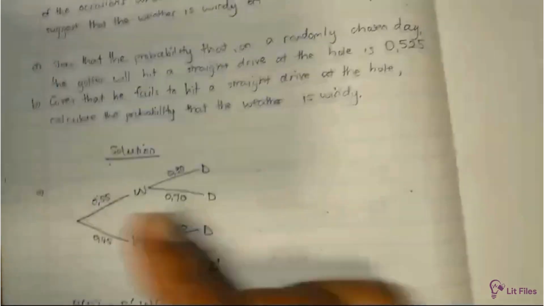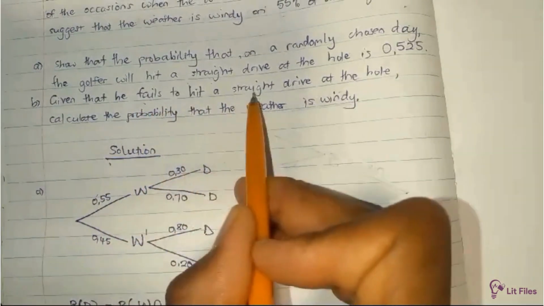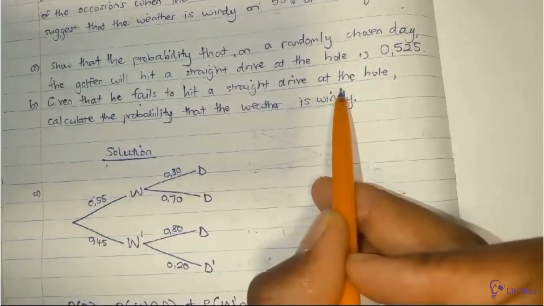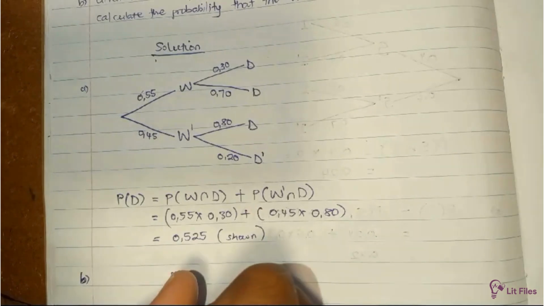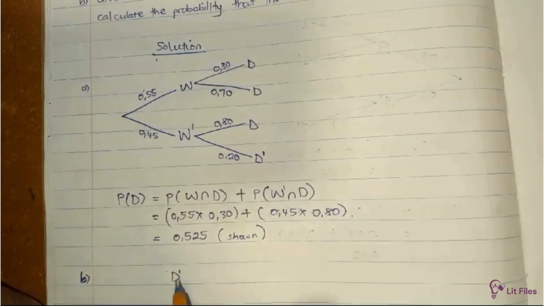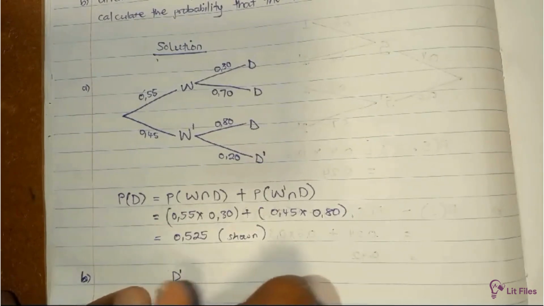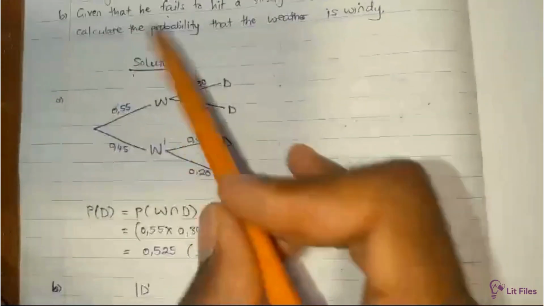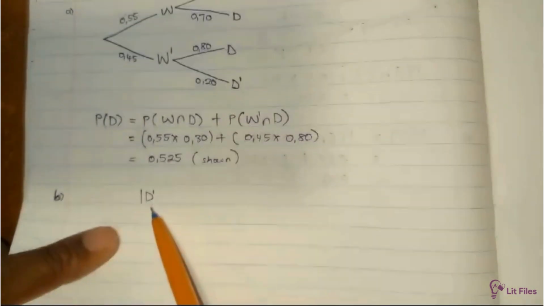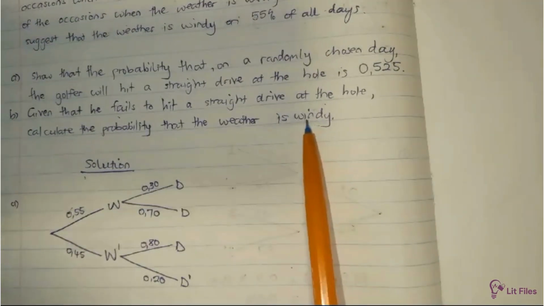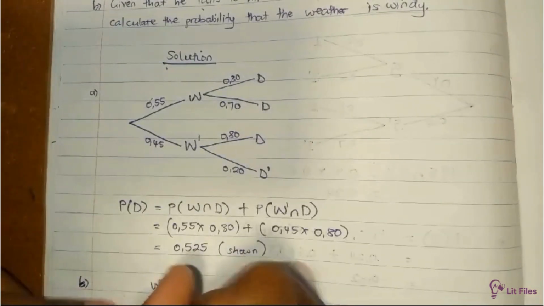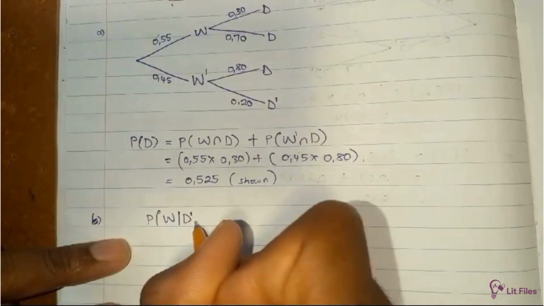Given that he fails to hit a straight drive at the hole, he attempts and fails, which will be represented by D complement, failing to sink the attempted straight drive. So we want, given that he failed the attempted straight drive, the probability that the weather is windy. This is how we build it.